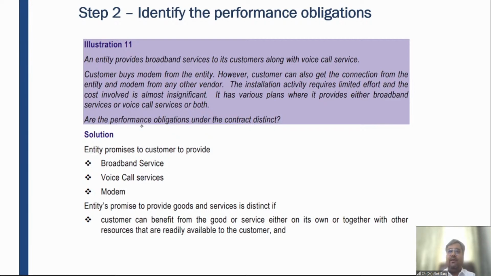So before COVID, in March 2020, I bought this internet connection from Airtel. Airtel pulled the wire till my place, and they also gave me a modem. I bought the modem from Airtel. But when I looked at the modem, I saw that it was not manufactured by Airtel. The modem belongs to Nokia or Huawei. So it means Airtel purchases the modem from Nokia or Huawei and then sells it to its customers. Even if I want to purchase a modem directly from Nokia or Huawei, I can purchase and use that.